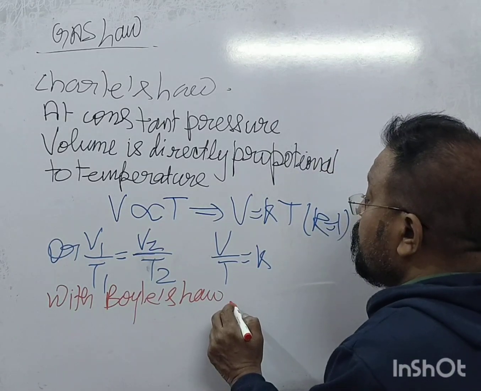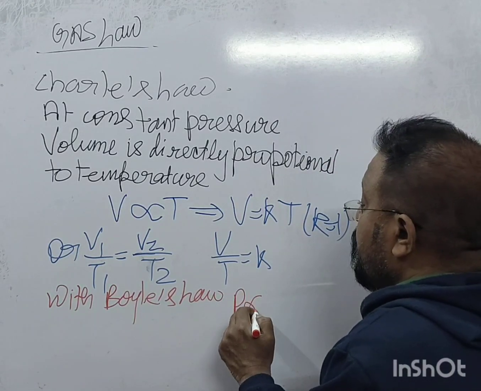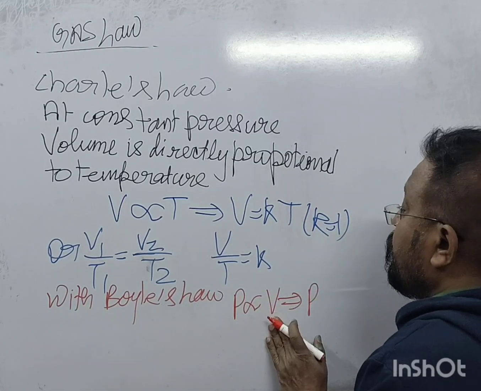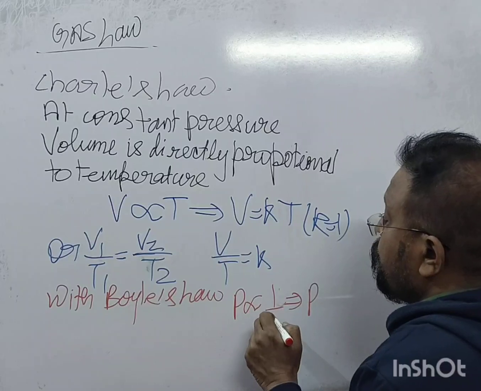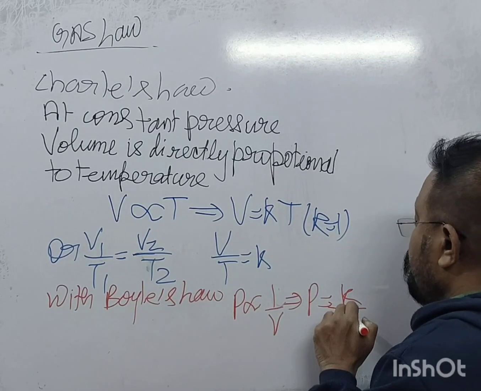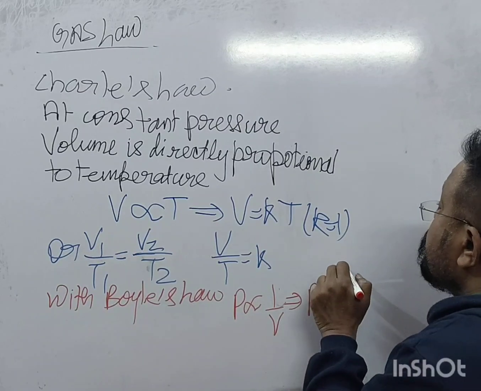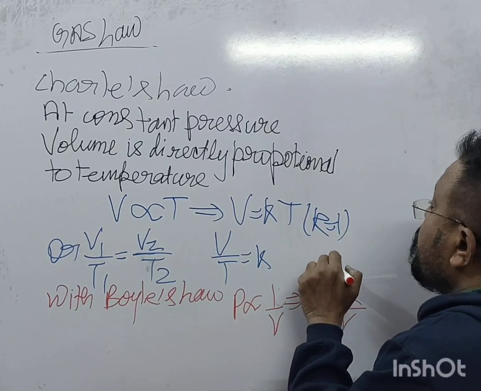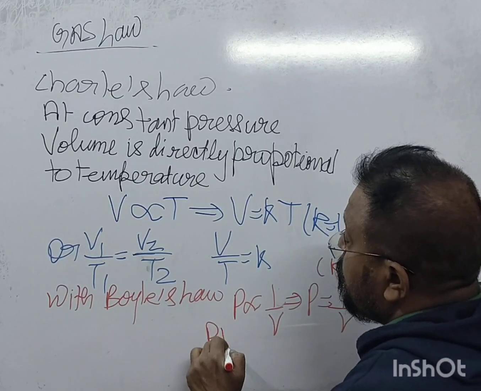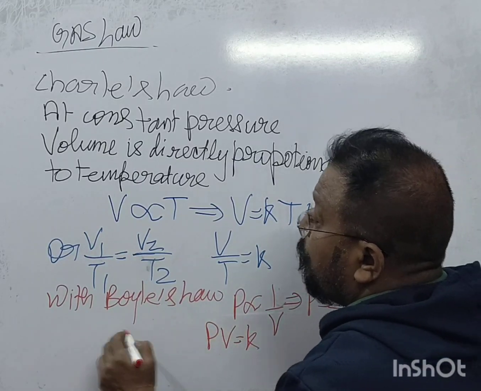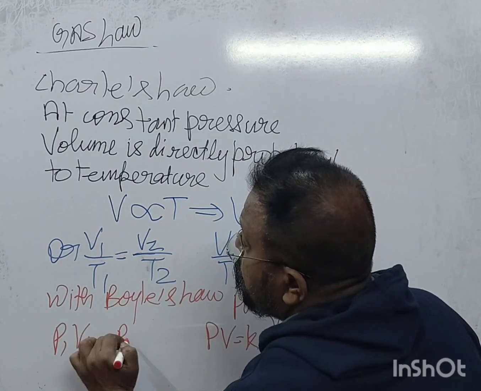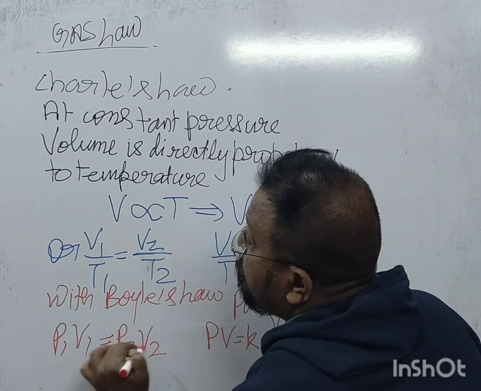P is inversely proportional to V. So P is equal to K upon V, where K is having value 1. So you can write PV is equal to K, or we can write P1 V1 is equal to P2 V2. You get this?